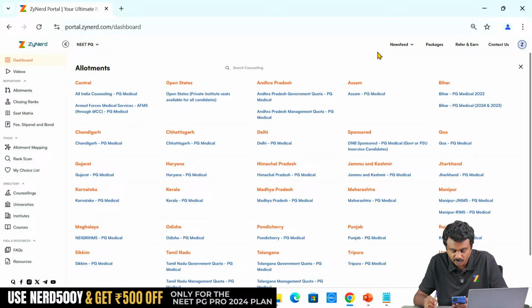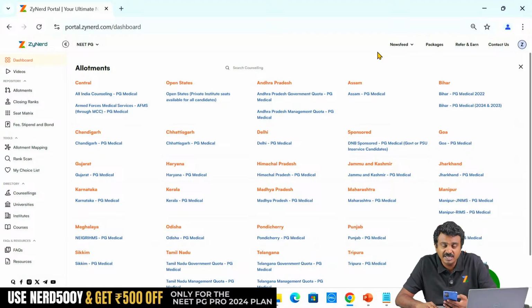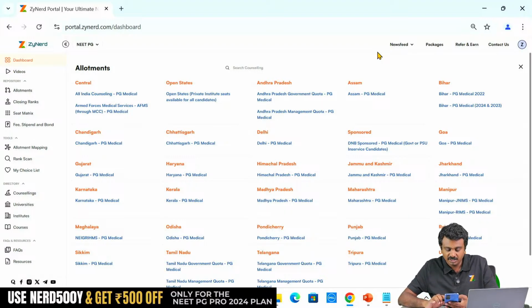The MCI accreditation portal shows 2 seats in the hospital, but in the seat matrix only 1 came. There are 2 reasons for it. One might be whether it is a government seat: 50% is under the state government for in-service candidates, 50% is under All India. That might be one reason. The second reason, if it is not a government seat, is that they might have decided to surrender only 1 seat. It is up to the institute every year to surrender 1 seat.